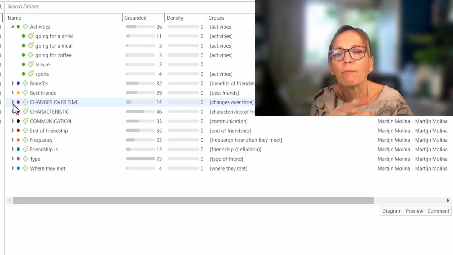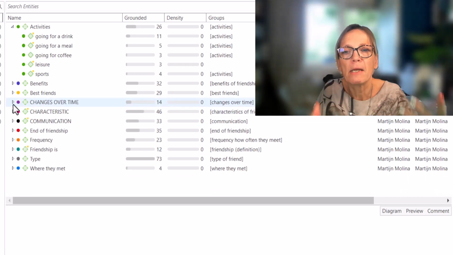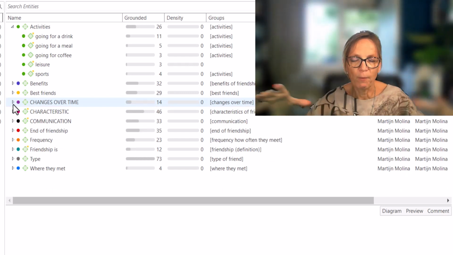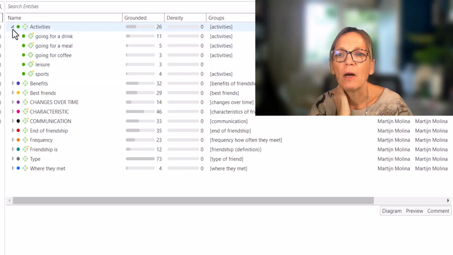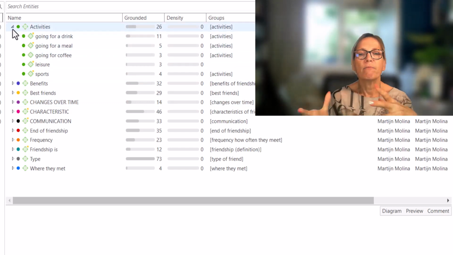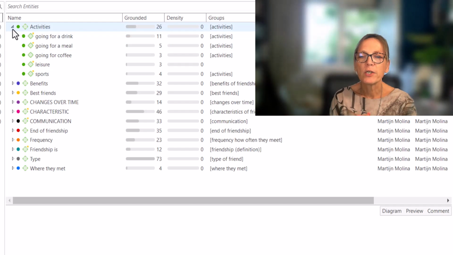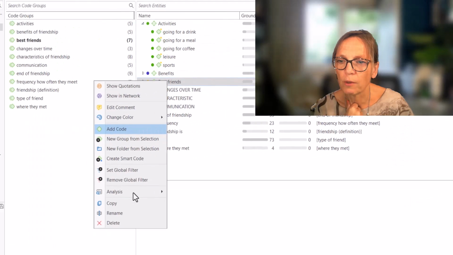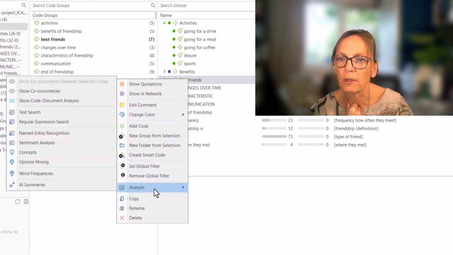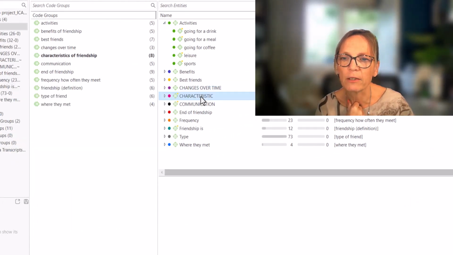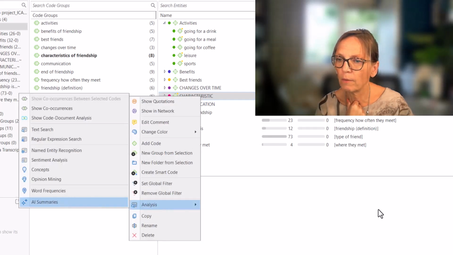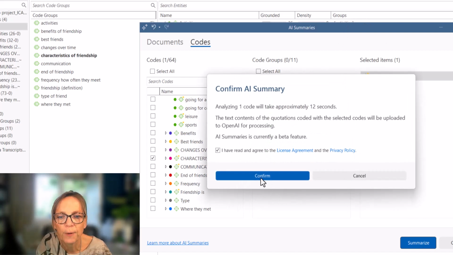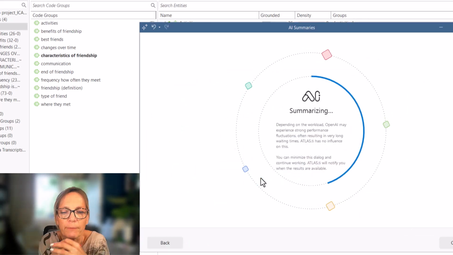So it does pick up on a lot of the main issues that have been mentioned in the interviews, but of course you remain on a higher up level. So that means if you want more detail, you still have to do the coding, but of course now, well, let's do a summary on the characteristics. Still a little bug here. You always have to enlarge that window to actually get to the bottom.